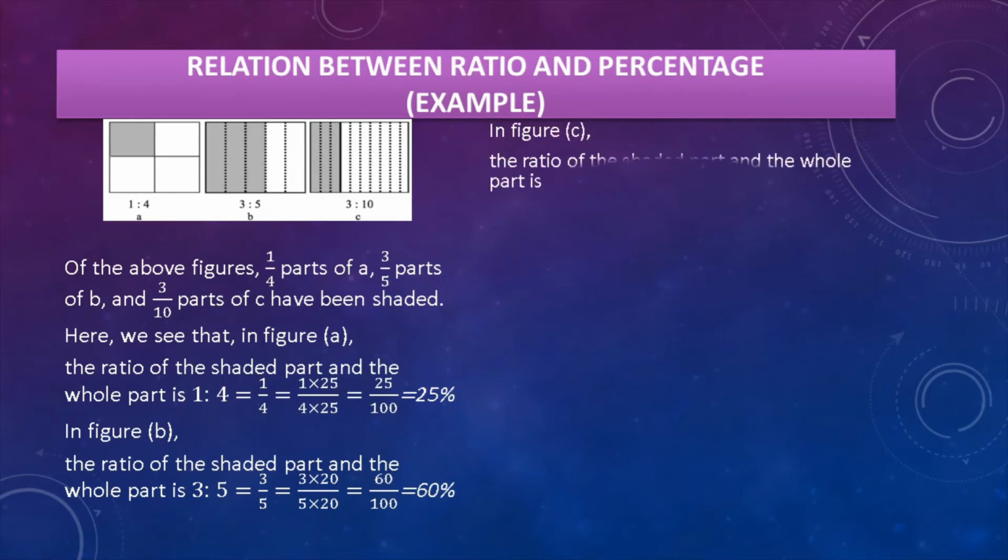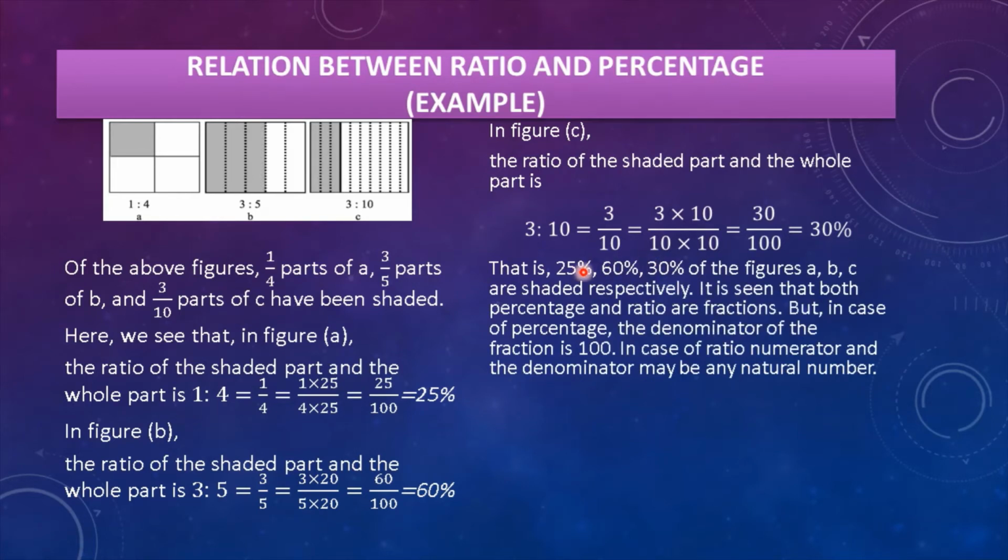In figure C, the ratio of the shaded part and the whole part is 3:10, that is 3 divided by 10. If we want to make 100, 10 multiplied by 10, 3 multiplied by 10, the same number. So 30 divided by 100, that is 30%.